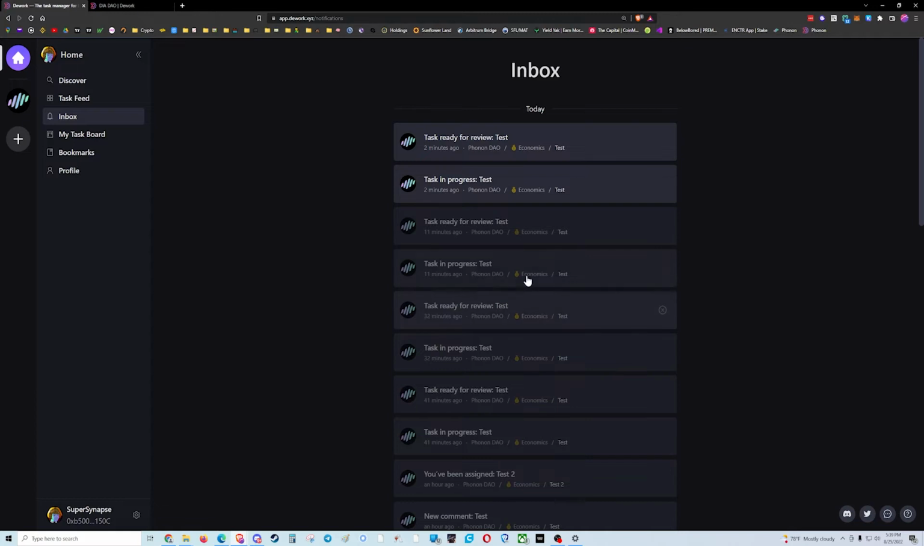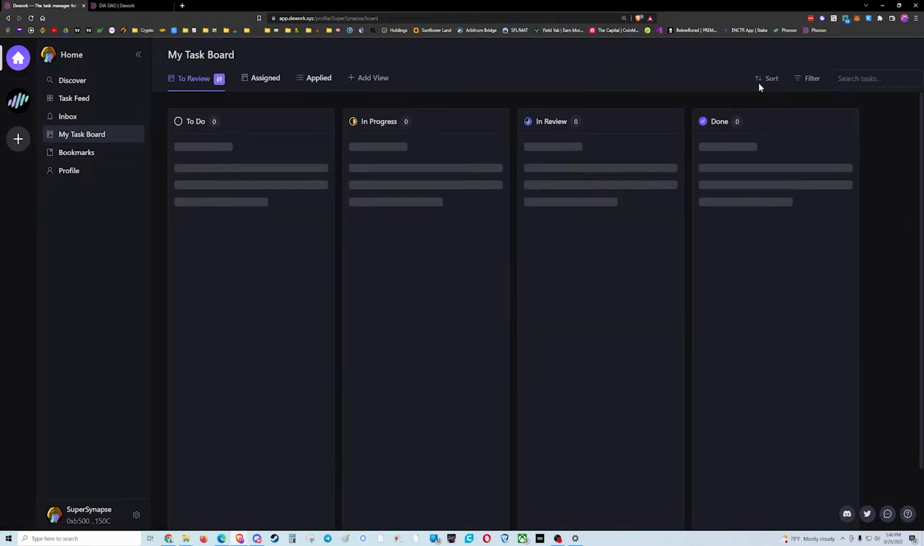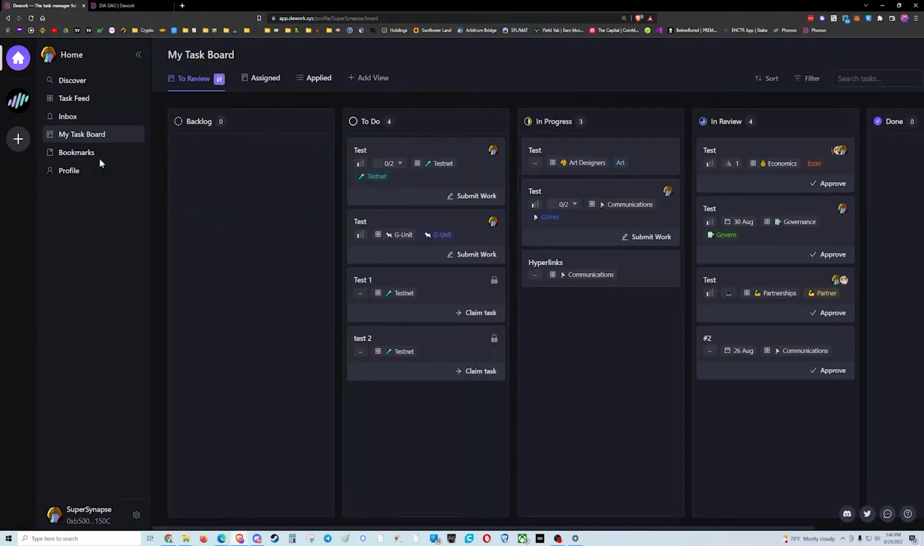And this is really nice because it lets you see what's happening. You can see what's been moving, possibly what hasn't been moving, and it lets you do that in a quick glance without having to dive into the nitty-gritty of individual groups and tasks. There's also a task board. This is just going to be a customized version of all the different organizations that you're a part of. For me, it's just showing Phonon right now, and that's about it.